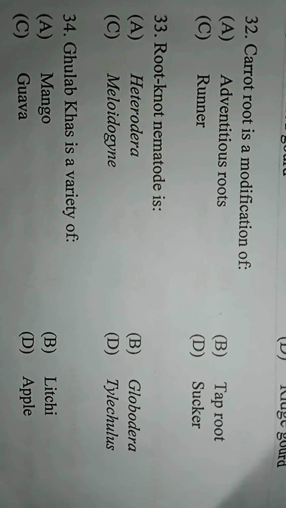Next question. Root knot nematode is option A, Heterodera, option B, Globodera, option C, Meloidogyne, option D, Tylenchulus. The correct answer is C, Meloidogyne. So root knot nematode is Meloidogyne.